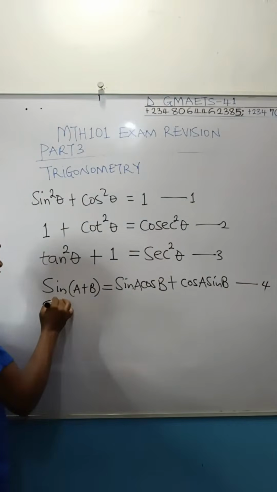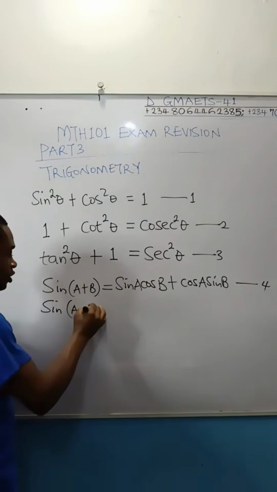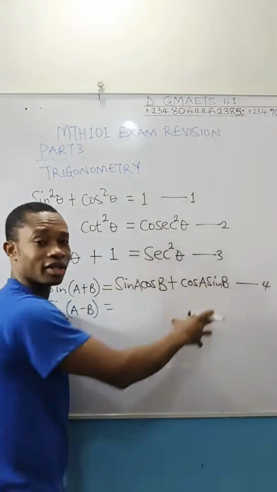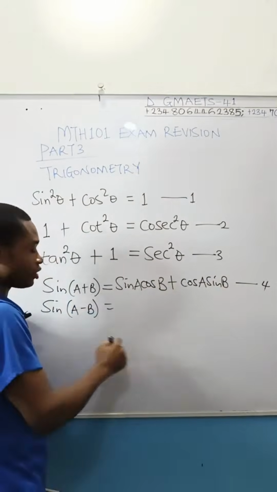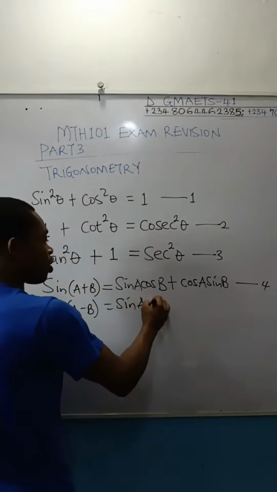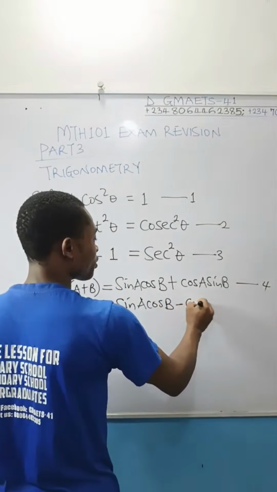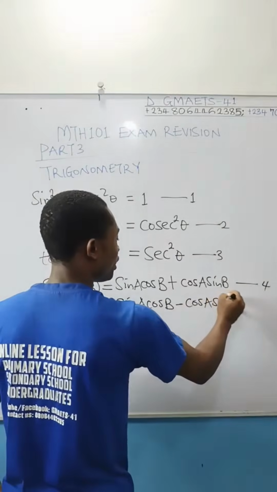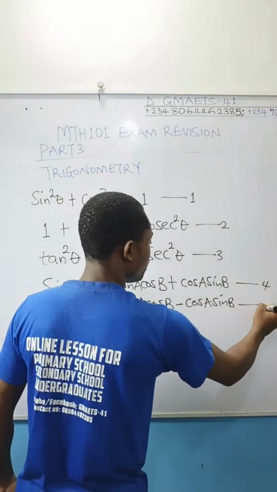Then, if I give you sine A minus B, it follows the same format, just that you're going to fix minus following the sign you have here. So this is sine A cos B minus cos A sine B. I will take this as equation 5.